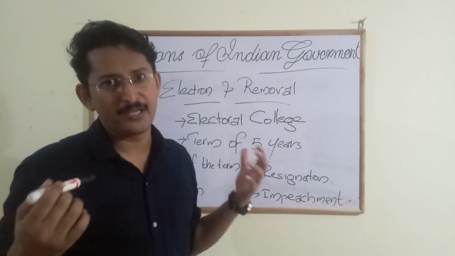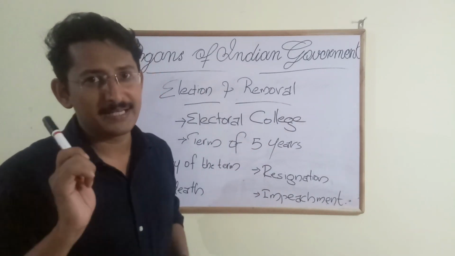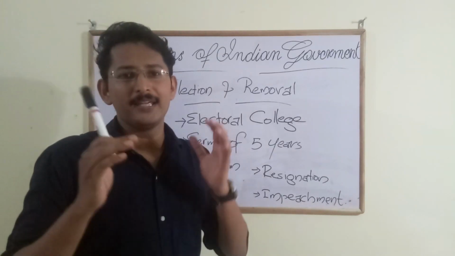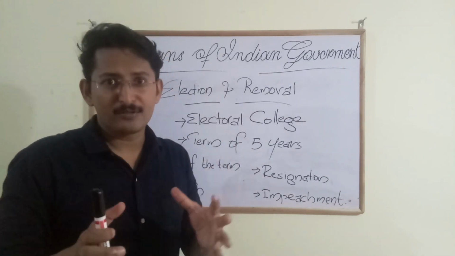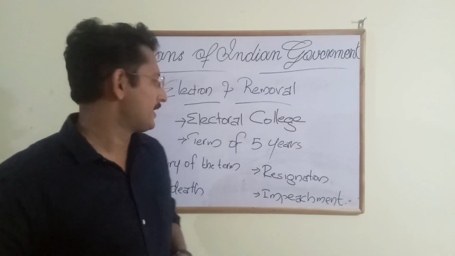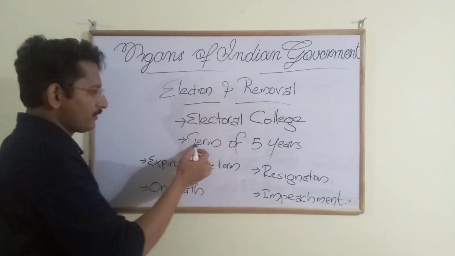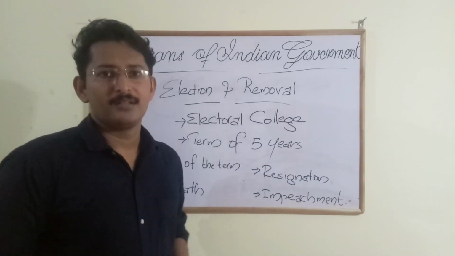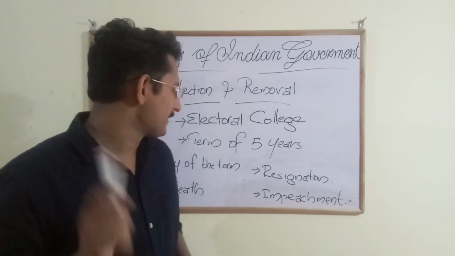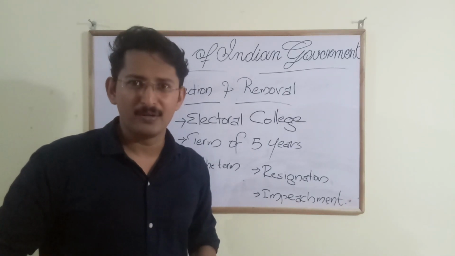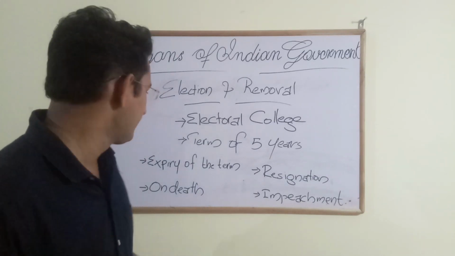So we don't have the right to elect a president; it is done through indirect election. The electoral college elects the president, and he or she has a term of 5 years. Just like the prime minister, the president also has a term of 5 years.